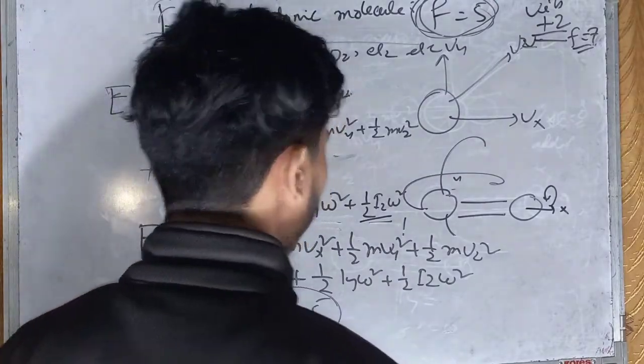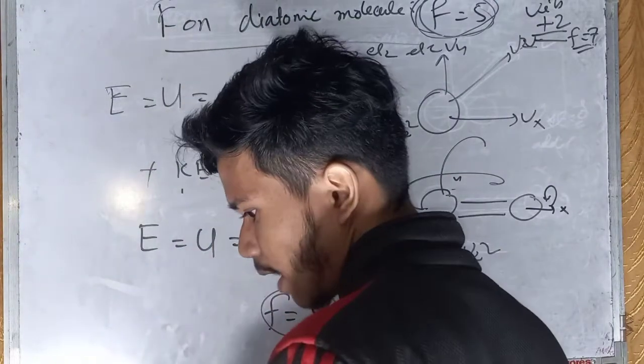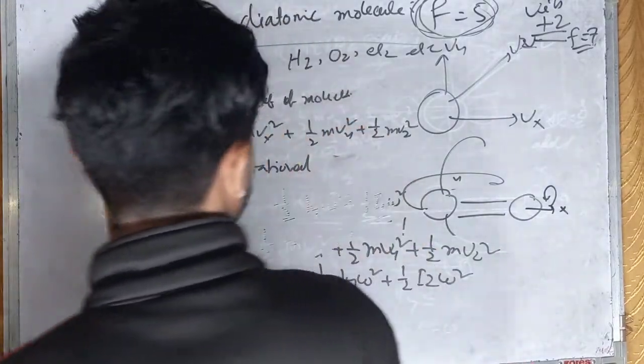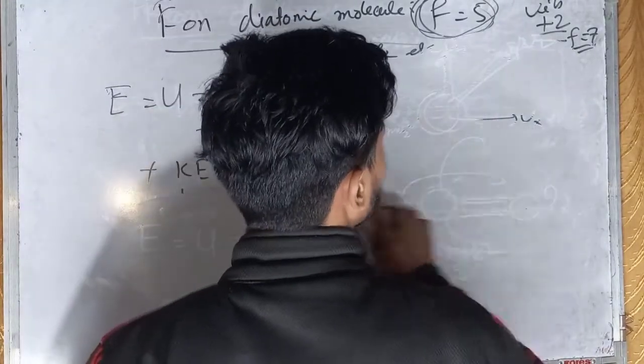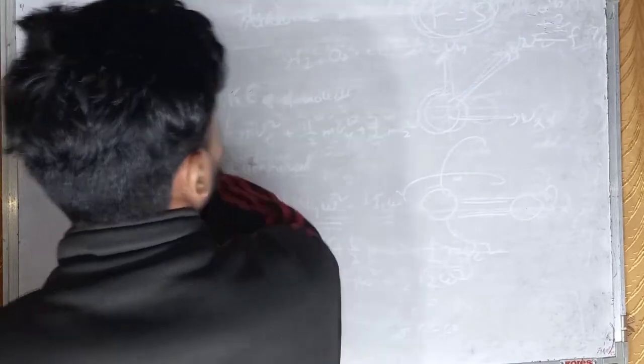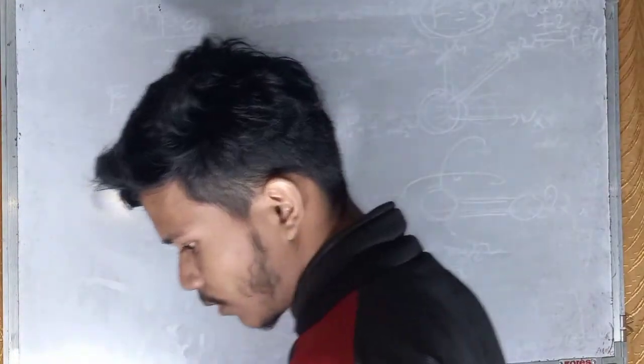Now let us move to the polyatomic or triatomic molecule.